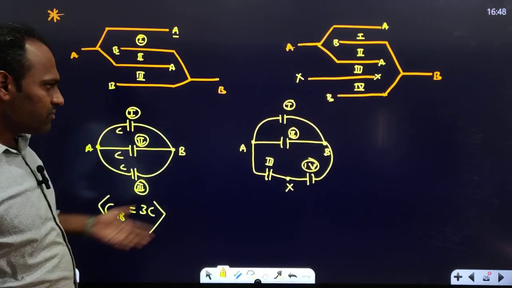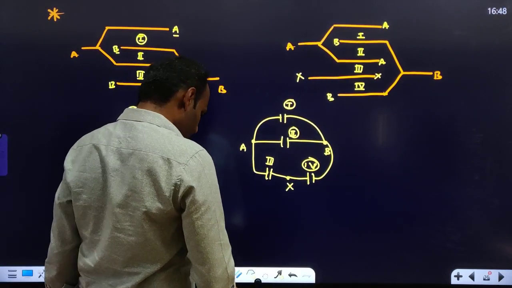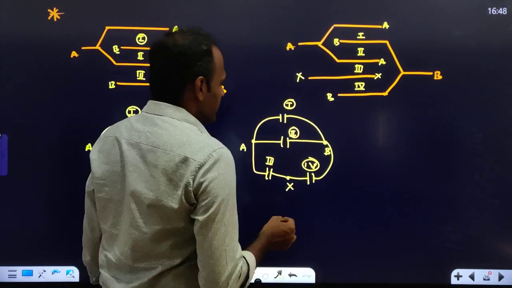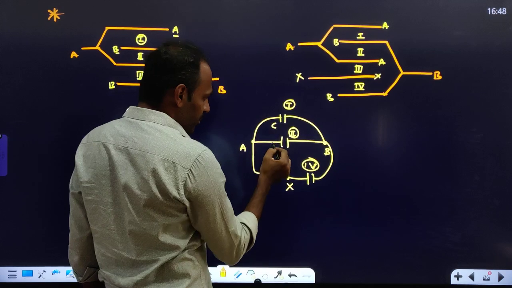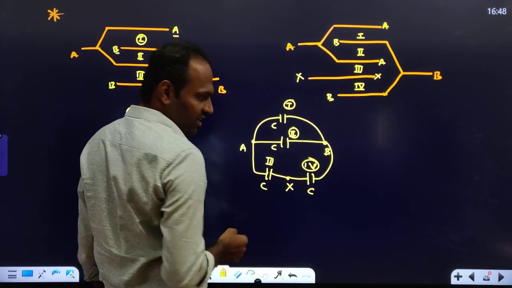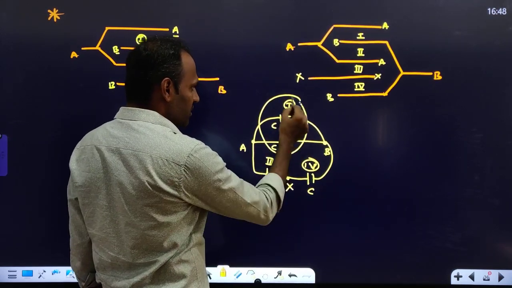Now you can simplify this and draw it this way also. Okay, let it be. Okay, so all capacitors are identical here. What will be the effective capacitance of this?